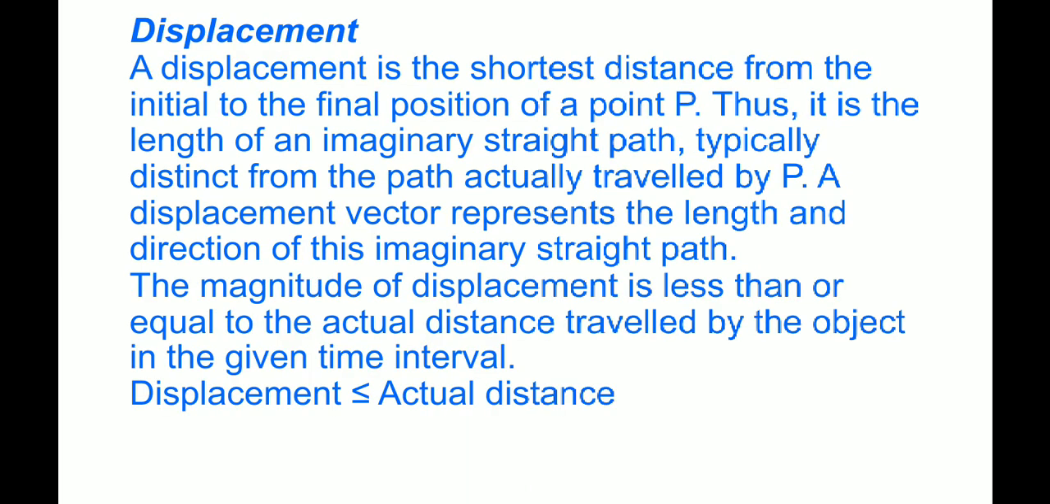Displacement. A displacement is the shortest distance from the initial to the final position of a point P. Thus, it is the length of an imaginary straight path, typically distinct from the path actually traveled by P. A displacement vector represents the length and direction of this imaginary straight path. The magnitude of displacement is less than or equal to the actual distance traveled by the object in the given time interval. Displacement more or equal to actual distance.